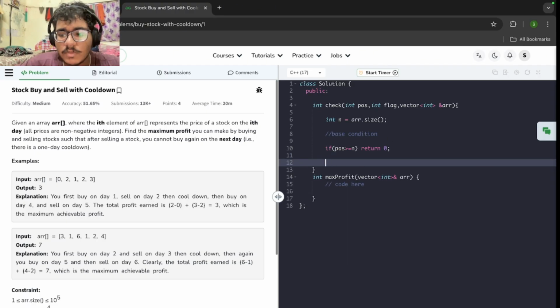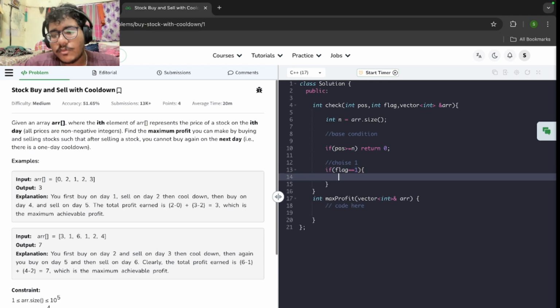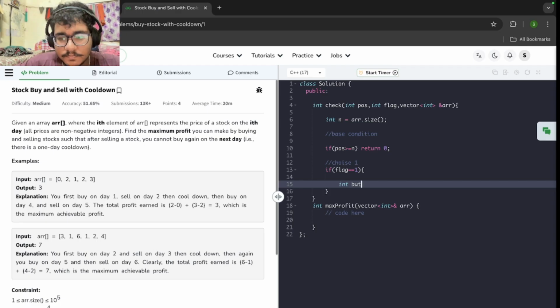And now coming to my choices. Choice 1, that is if flag is 1, that means I'm going to buy a stock. I do not have any stock in my hand, I'm going to buy it. So int buy. As I am buying a stock, my buy value will be minus array of i, because I'm buying with my money, so I'm deducting that money from my profit. I have not sold yet. So check, just go to the next position. My flag will change to 0 because I have bought a new stock. I can directly mention it by not of flag, or I can directly mention 0 here, and then the array.